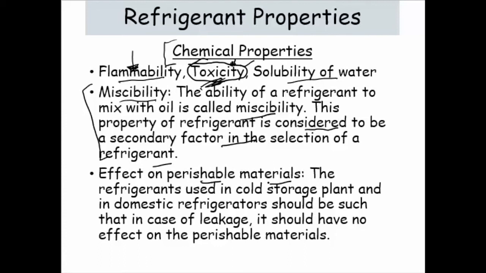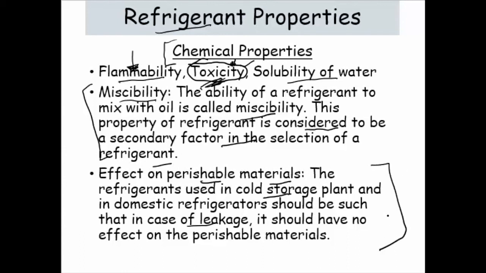Whenever you are using some refrigerant, you need to circulate this refrigerant in pipes made of some material. The refrigerant used in the cold storage plant and domestic range should be such that in case of leakage it should not affect the materials nearby.